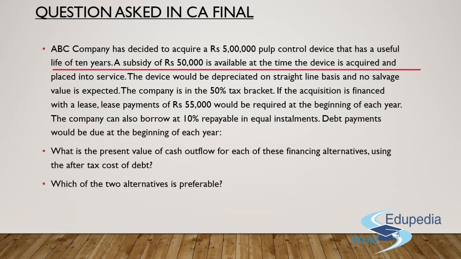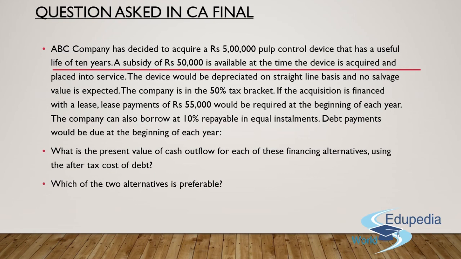Next, it says what is the present value of the cash outflow for each of these financing alternatives using the after-tax cost of debt. Which of these two alternatives is actually preferable? Without a doubt, we can say that the one in which we are supposed to pay less amount of money will obviously be preferred. So, guys, let's understand this question in order to get clarity on what it says.